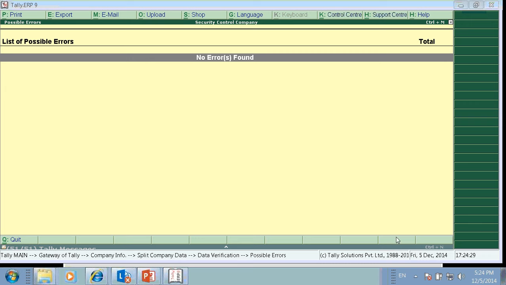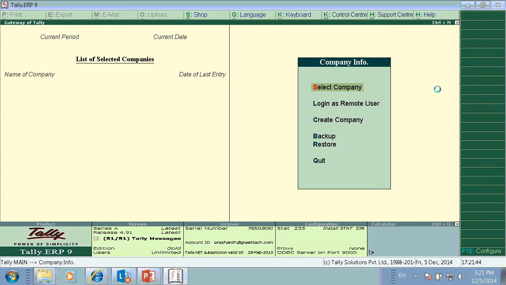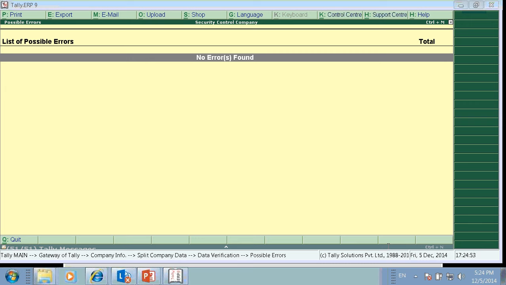Okay. Mr. Nawaz, it's not necessary that you have to split the company every year. If you want better performance, maybe in a particular financial year there are more transactions, or if you don't want any of your data entry operators to alter any transaction which is audited, you can split the company, wherein you only maintain the existing data, so that before audit you can make necessary changes. Is this clear, Mr. Nawaz?